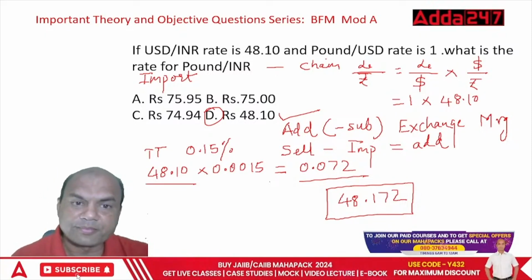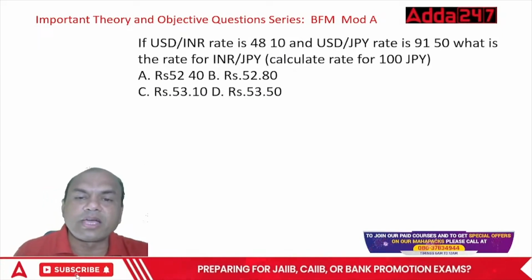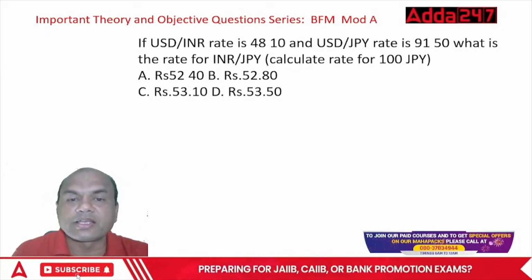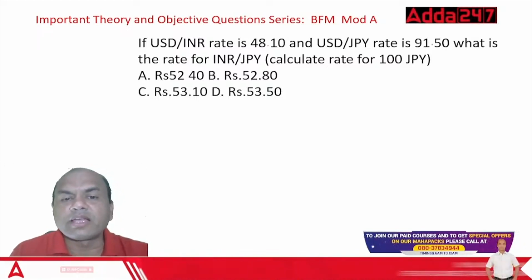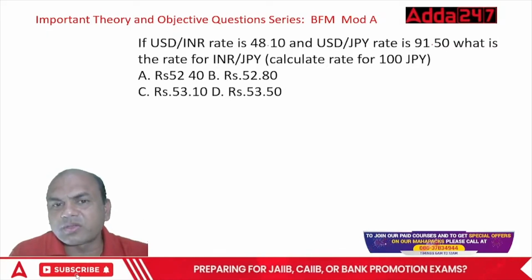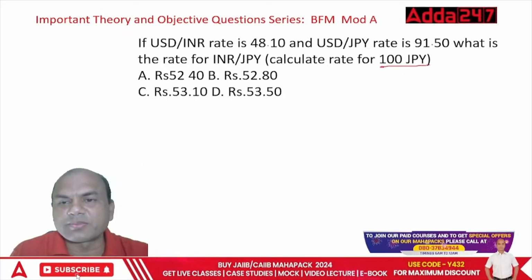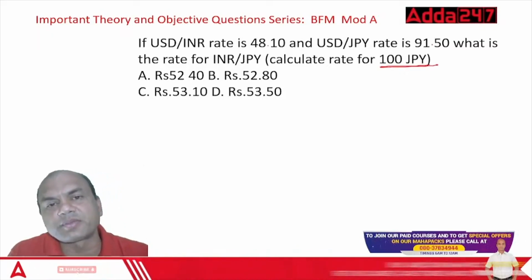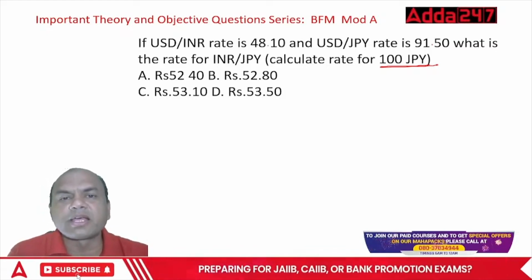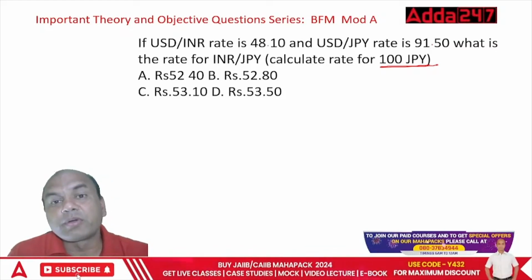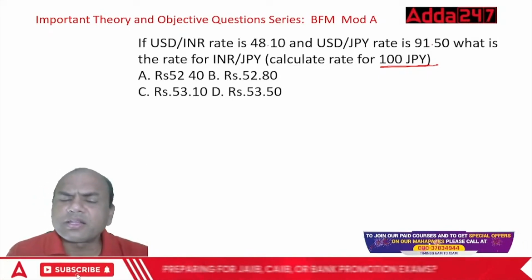Okay, next one. The USD INR rate is 48.10 and the USD JPY rate is 91.50. What is the rate of INR to JPY? Now again, you are using the chain rule. Calculate the rate for 100 JPY. JPY is always calculated in terms of hundreds only. We never get the rate for 1 JPY and keep it as it is because it's very small. But to get 100 JPY, we first need the 1 JPY rate. So again use the chain rule.